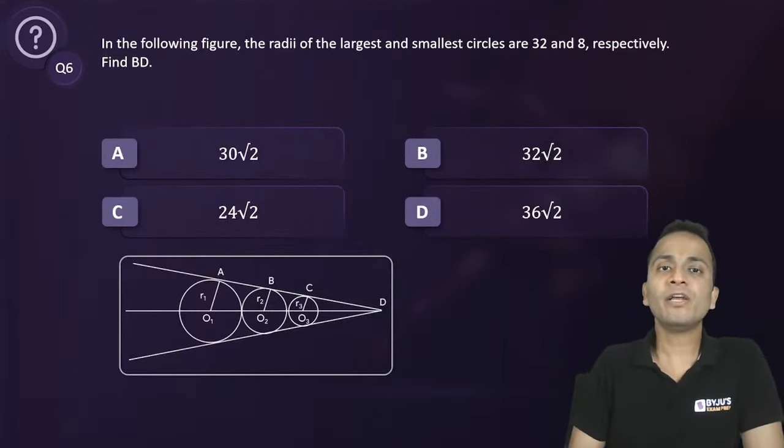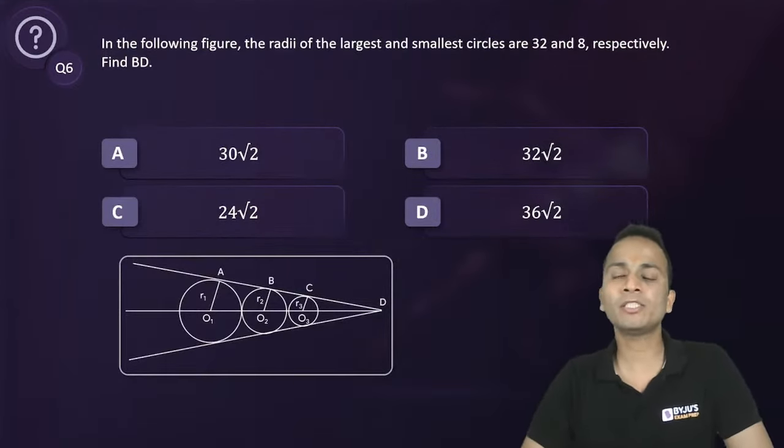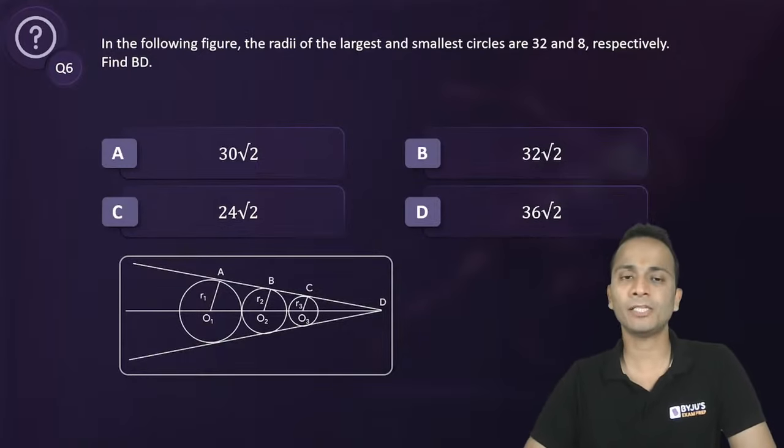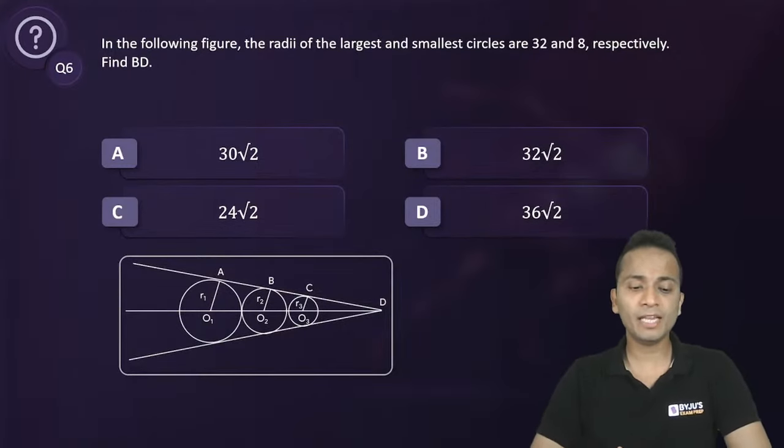In the following figure, the radii of the largest and the smallest circles are 32 and 8 respectively. Carefully find the length of BD.